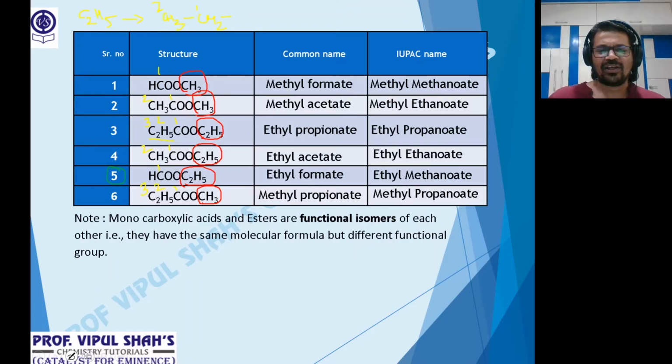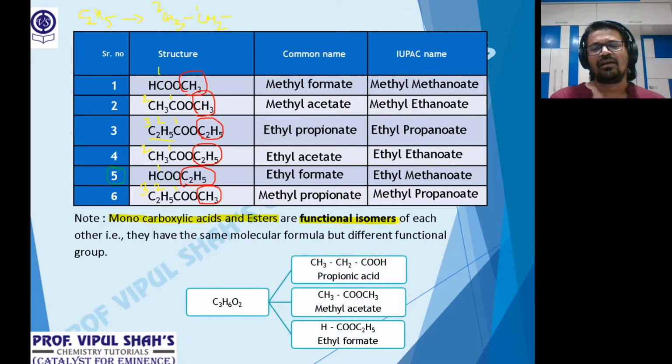Last note. Monocarboxylic acids, that is having only one COOH group. Okay. Monocarboxylic acids and aliphatic esters are functional isomers of each other. Now, what is the concept of functional isomers? Same molecular formula but different functional groups. Please have a look at this example.